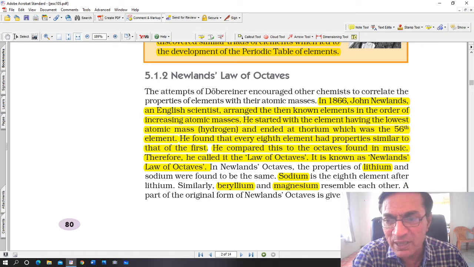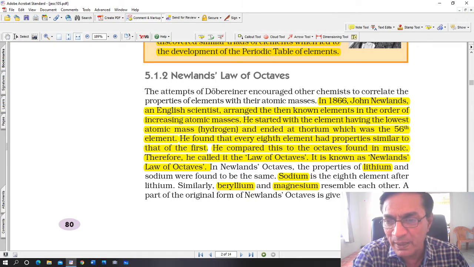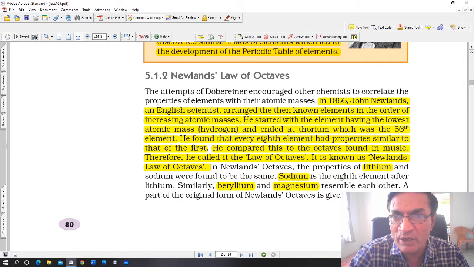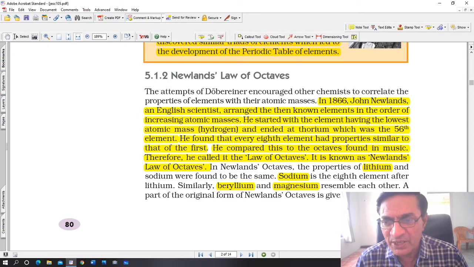He started with the element having the lowest atomic mass, that is hydrogen, and ended at thorium, which was the 56th element at that time. He found that every 8th element had properties similar to that of the first element. He compared this to the octaves found in music. Therefore, he called it the law of octaves. It is known as Newland's law of octaves.